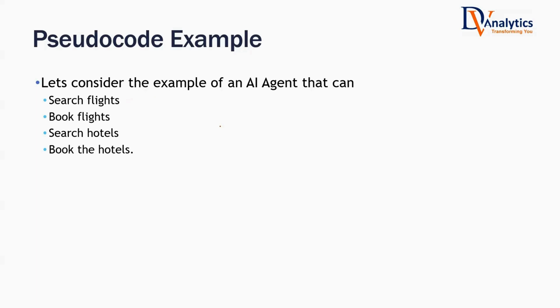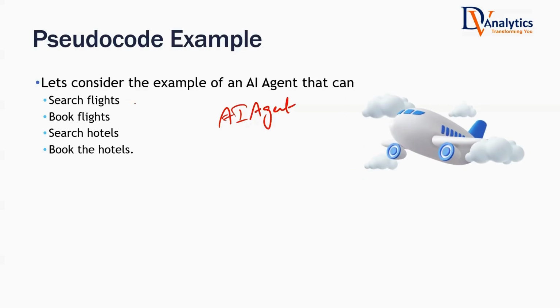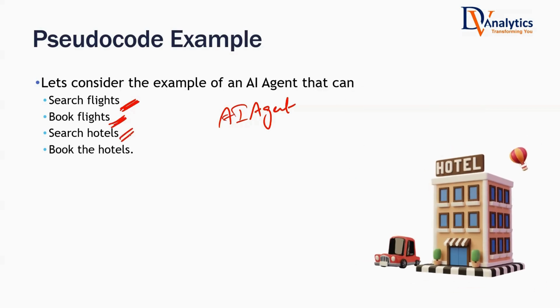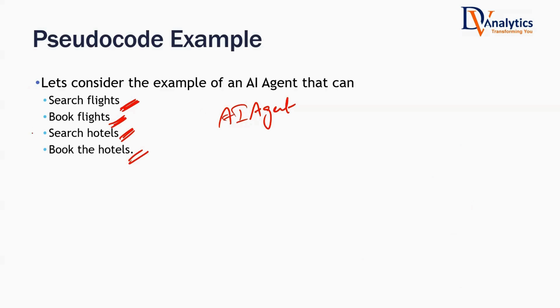So right now we are building an AI agent. It does exactly 4 tasks. One is it can search the flights. Let us suppose I want to go to Delhi. So give me the best flights, maybe from Bangalore to Delhi. Search the flights, give me the best flight and then book the flight. So the AI agent can book the flight also. Search for the hotels. In Delhi, I want to stay in a particular place. This is my budget. Search for the hotel, book the hotel. Now, this is the task of an AI agent. It can very well do it, no doubt about it.